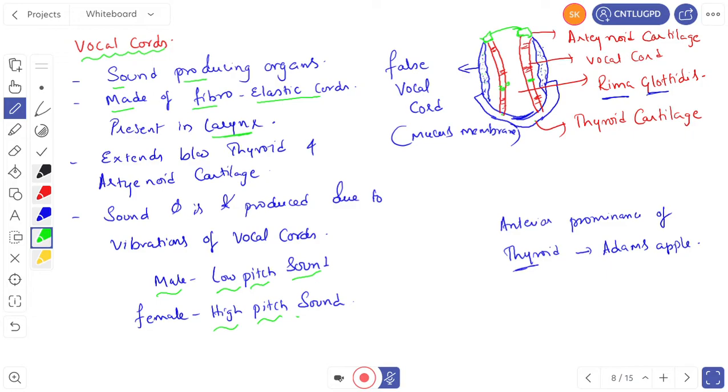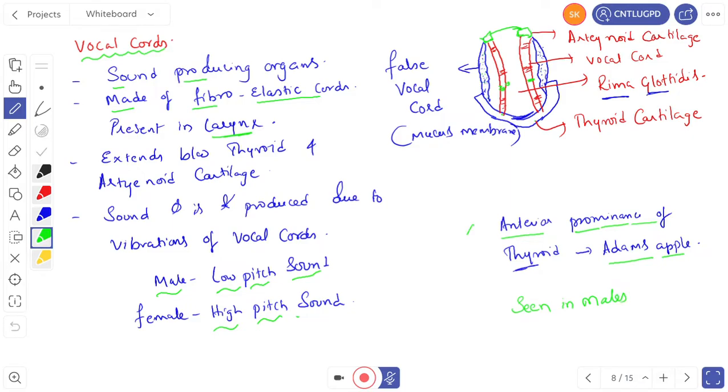And the larynx protrudes on the ventral side like a prominence. That means the larynx protrudes in the neck region, on the anterior ventral side, and that is called Adam's apple. I already told you that the larynx is composed of 9 cartilages. Of these, the thyroid cartilage protrudes out, and that is called Adam's apple, seen in males.